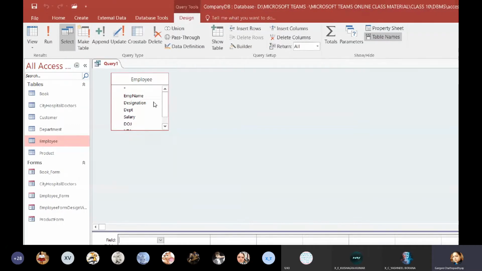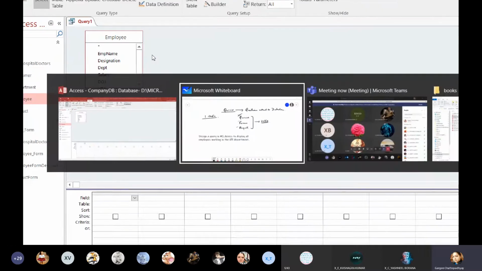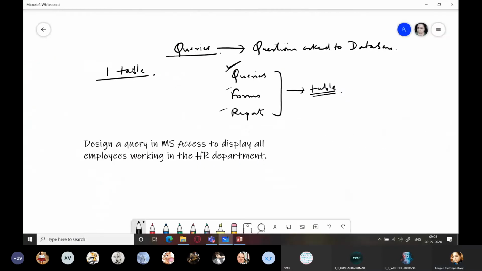So this table is there and you can see all the fields. There is a top field, that is asterisk. What does asterisk show? This asterisk means show all the field values. Please write it somewhere in your copy or book. Show all the field values. That is, if I have a table named employee and I write here employee.asterisk, it means all the field values of the employee table, right?